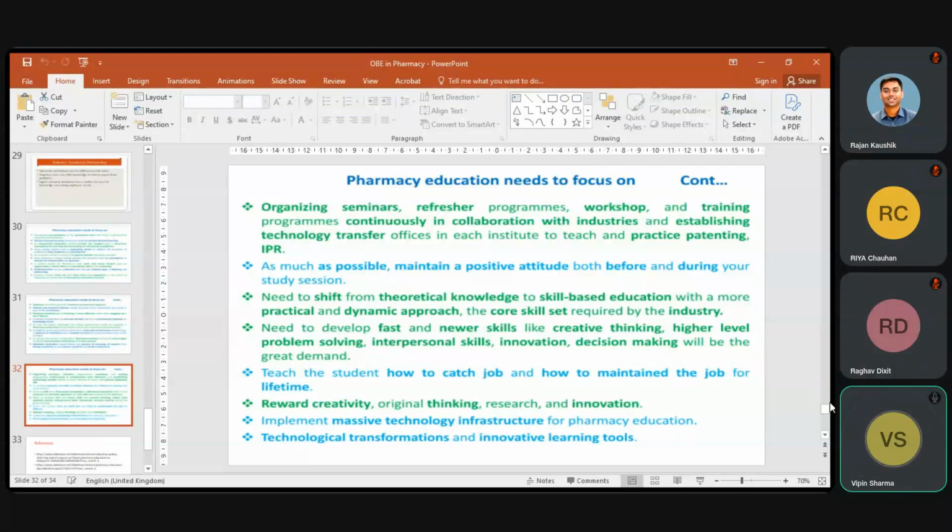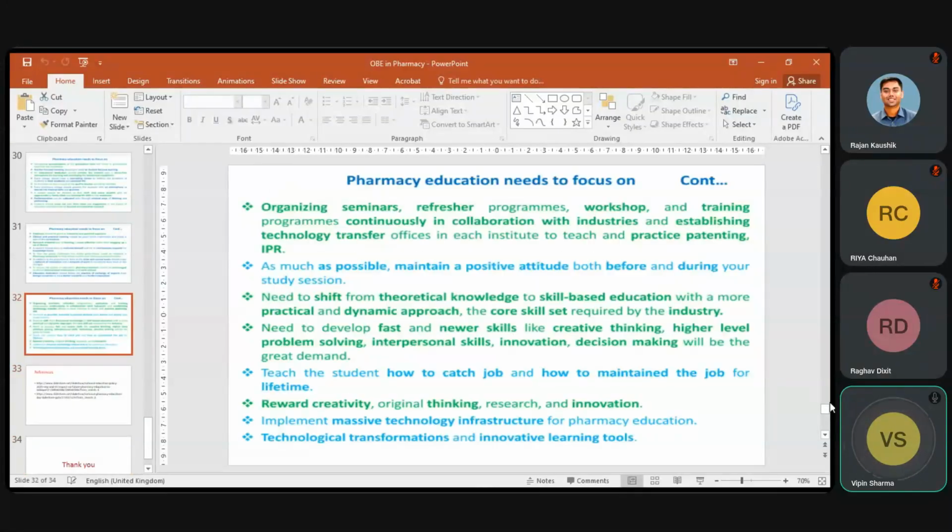And we should teach the student how to catch a job and how to maintain the job for a lifetime. For jobs, our students are facing a number of problems: how to face the interview, how to prepare our resume, biodata. So we can resolve these problems at our level, so that they can get good jobs at different levels. Reward creativity, original thinking, research and innovation. Such things can be taken.